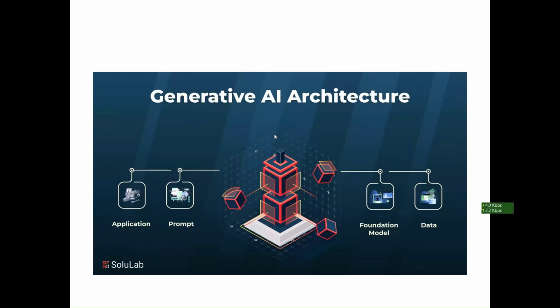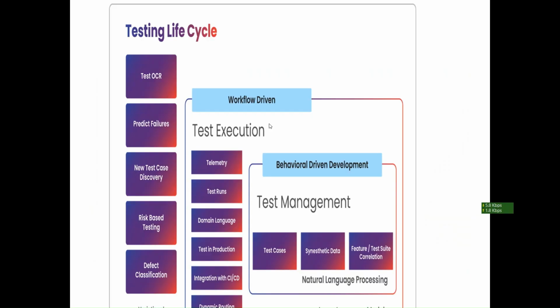For example, OpenAI GPT and Google PaLM are a wide range of applications under the foundation model. Then there is the large set of data from which we extract the data based on our prompt. So this is the general architecture of generative AI.